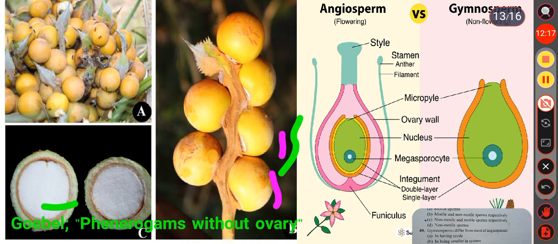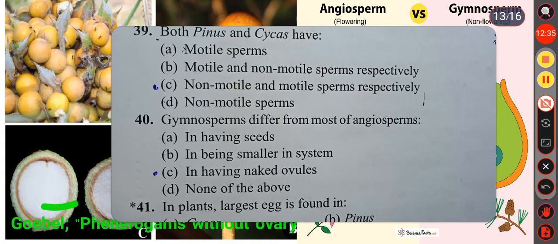But see this one. Here in angiosperm, the ovule is present inside the ovary. So due to absence of the ovary in gymnosperm, it is called naked seeded plant. So here the most appropriate answer is in having naked ovules, which is only present in gymnosperm.